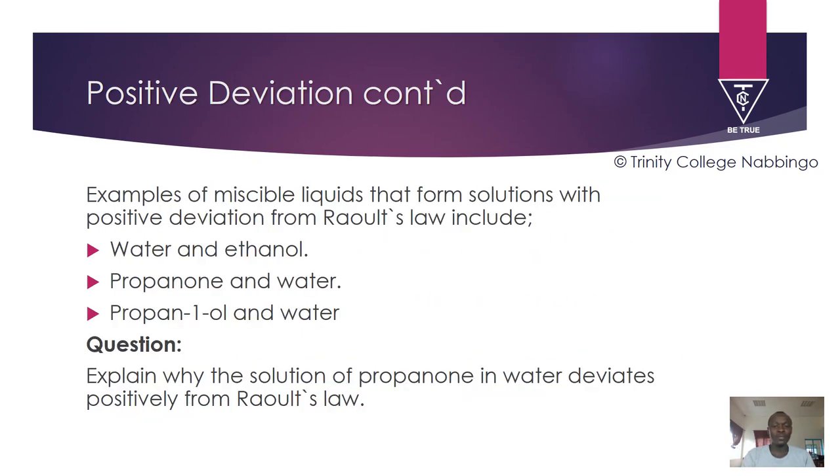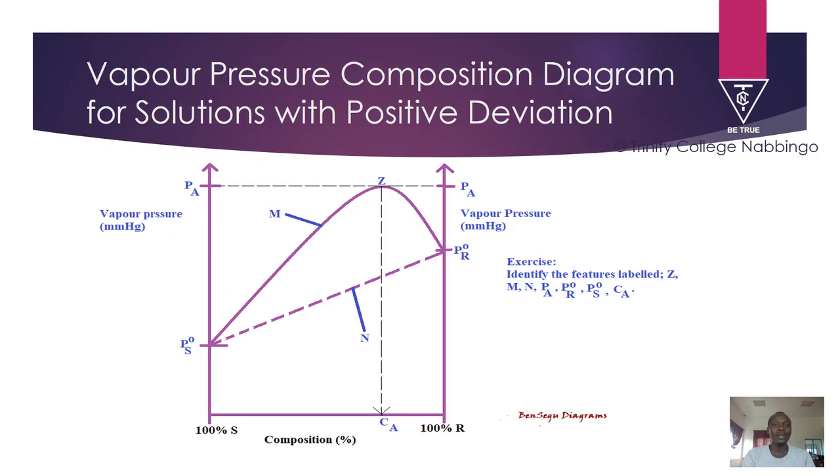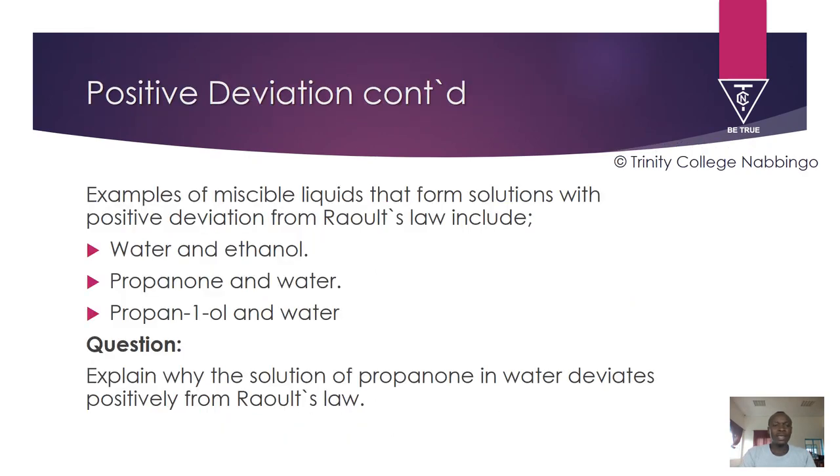Examples of solutions that form positive deviation: water and ethanol, propanone and water, propan-1-ol and water. And then here I explain why the solution of propanone in water deviates positively from Raoult's law. You should be able to explain that. Basically, it is because propanone molecules associate through Van der Waals forces of attraction. And then water molecules associate through hydrogen bonding.